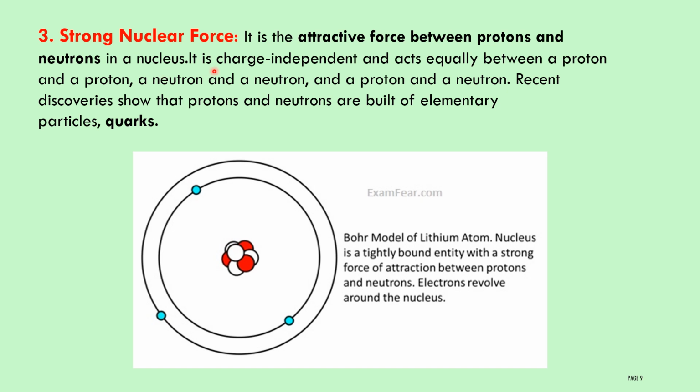It is charge independent and acts equally between a proton and a neutron. Protons contain the same charge, so they repel each other. Neutrons also contain the same kind of charge, so here also you can see repulsive force. A proton and a neutron contain opposite charge, so they are attractive in nature. But the strong nuclear force is the attractive force between the proton and neutron. It was recently discovered that protons and neutrons are built up of elementary particles called quarks.